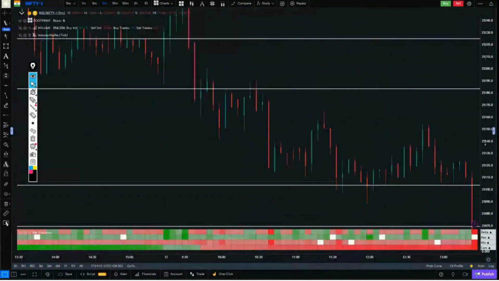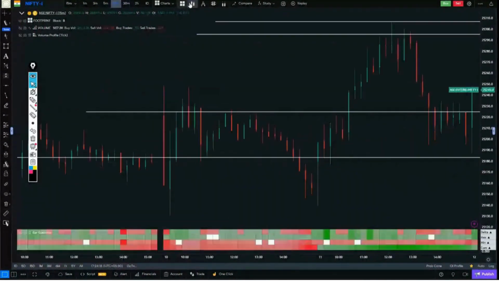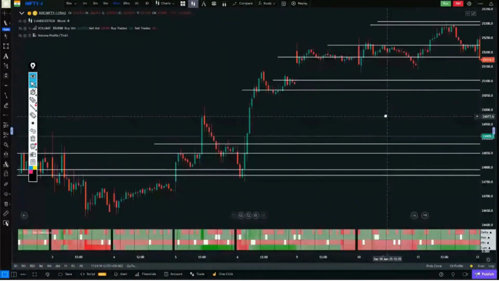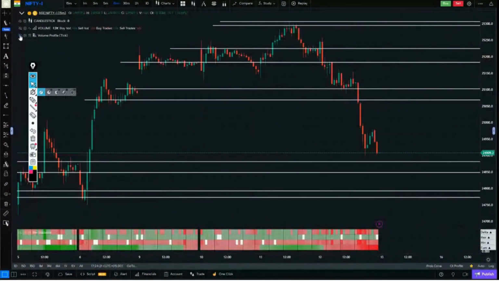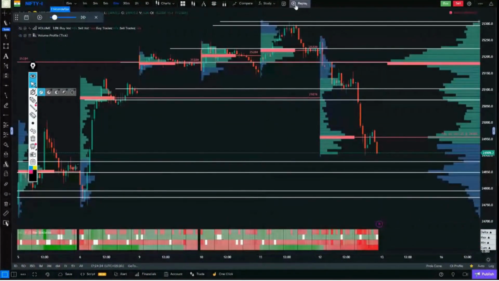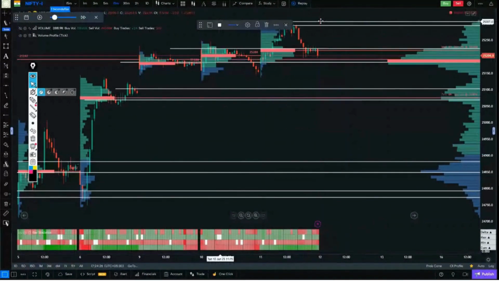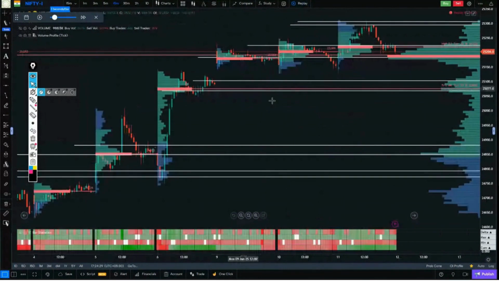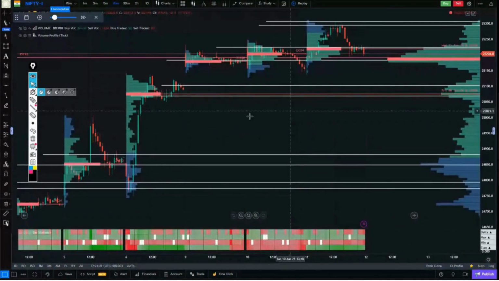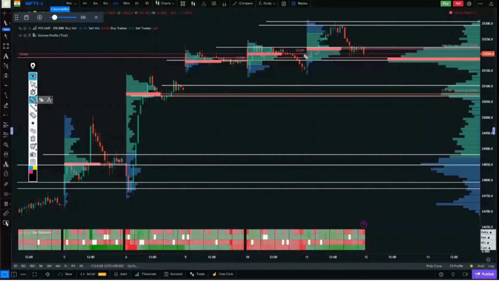So, for once, if we look at Nifty, let's see what kind of confirmations we had from the volume profile. I am removing today's market data. Okay. So yesterday, there was quite an upside movement in Nifty. But Nifty came back and closed at the same level. It was an up and dump yesterday.